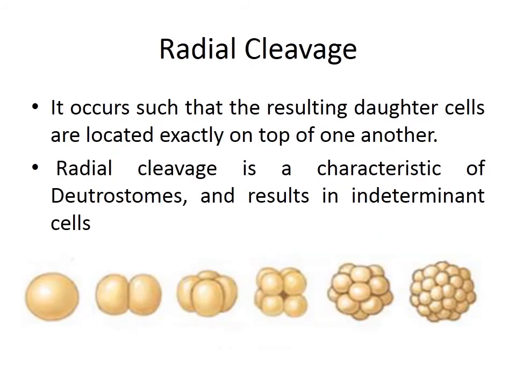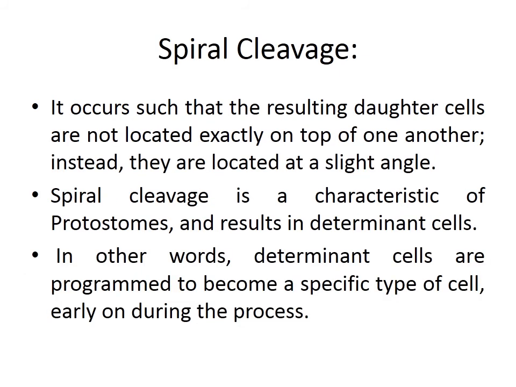This is how radial cleavage takes place. Resulting daughter cells are located exactly on top of one another, and this is characteristic of deuterostomes and results in indeterminate cells, where if the embryo breaks into two, two embryos are formed.